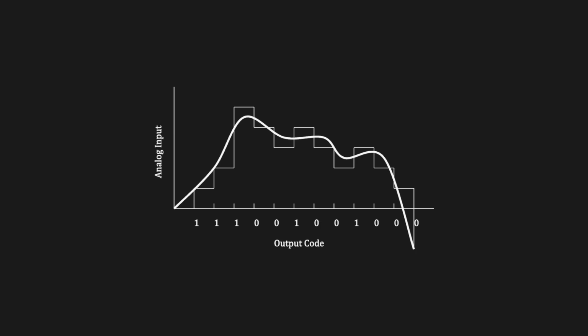Adaptive delta modulation, ADM, improves on regular delta modulation by changing the size of each quantization step. This helps the system follow fast signal changes more accurately while keeping distortion low. The encoder analyzes the input and adjusts the step size automatically. When the signal changes quickly, up or down, the steps become larger. When the signal alternates smoothly, the steps become smaller for better precision. This adaptive behavior increases the signal-to-noise ratio without needing a higher sampling rate or more bits.